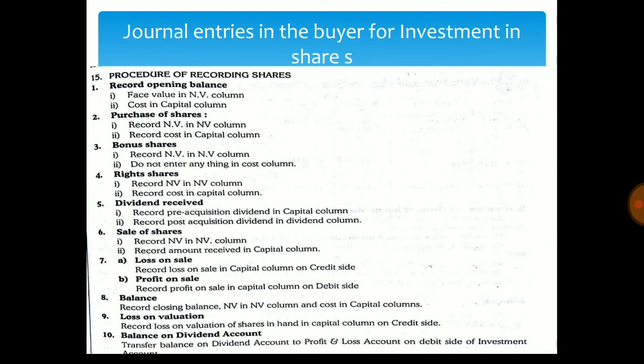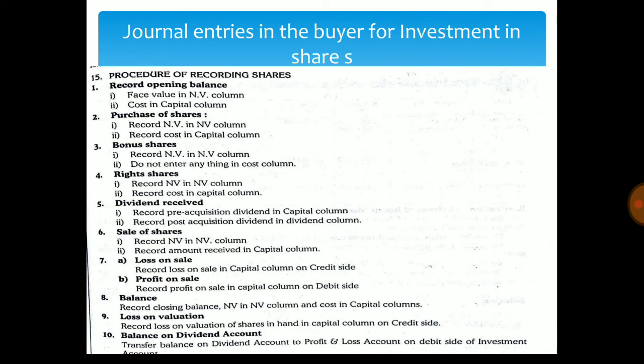Then next we record the dividend received from the companies in the capital column for the pre-acquisition dividend, and secondly we record the amount in the dividend column for the post-acquisition dividend.